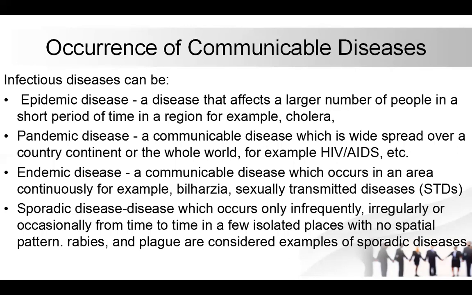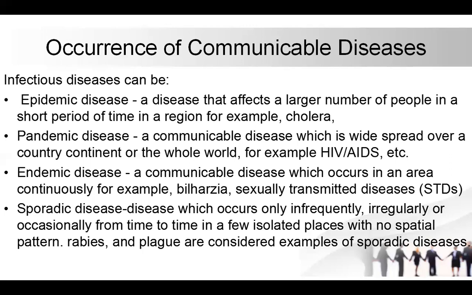The second one is the pandemic disease. A pandemic disease is a communicable disease which is widely spread over a country, continent, or the whole world. For example, HIV/AIDS, and currently the corona pandemic. The third one is endemic diseases. An endemic disease is simply a communicable disease which occurs in an area continuously. For example, bilharzia or STDs. So these are diseases that occur continuously in a given place.